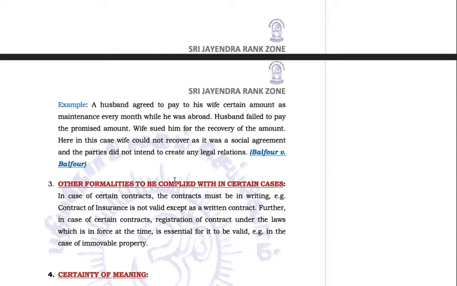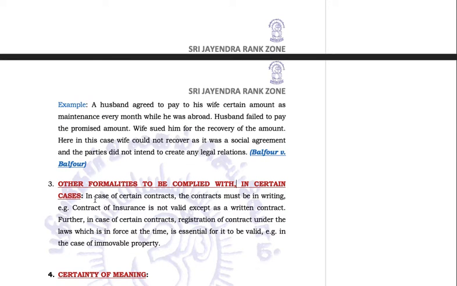Other formalities to be completed within certain cases. In case of certain contracts, the contracts must be in writing. Though there is no such compulsion in the Indian Contract Act.